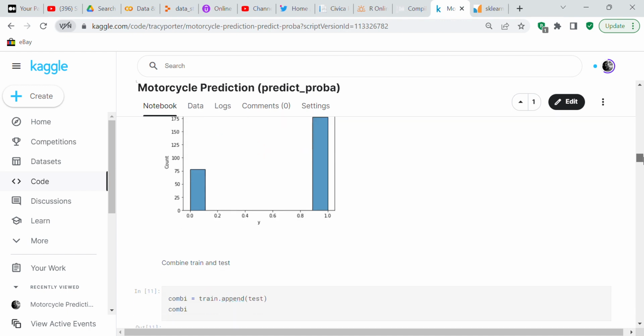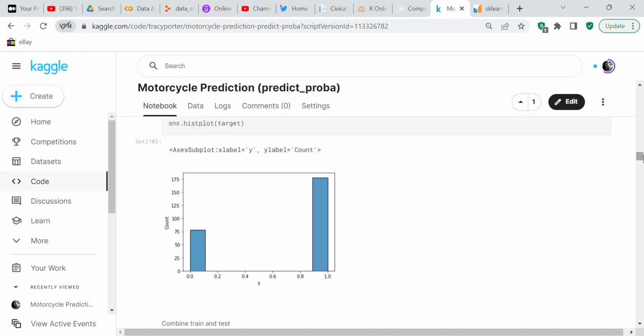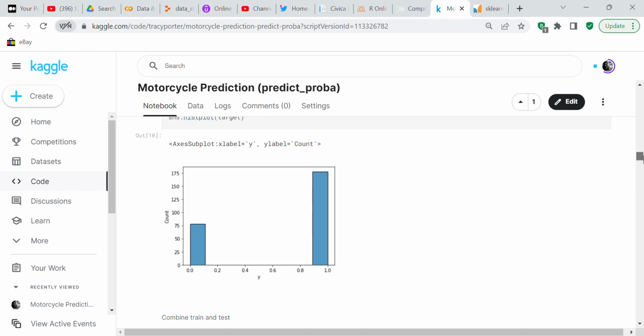And what I could have done, which I didn't do, and I'm not going to do because I've used up all of my submissions for the day already, is I could have done a value counts on Y. And then if I did a value counts on Y, it would have been close to 70% ones and 30% zeros. But I can't do the value counts because I've used all of my submissions for the day, so I'm not going to do it again.